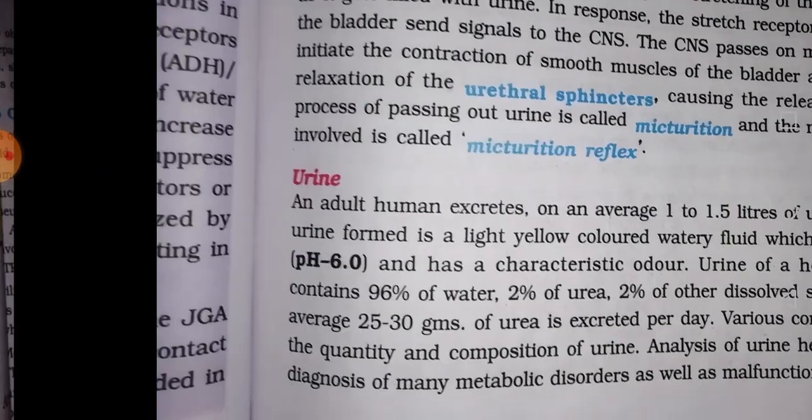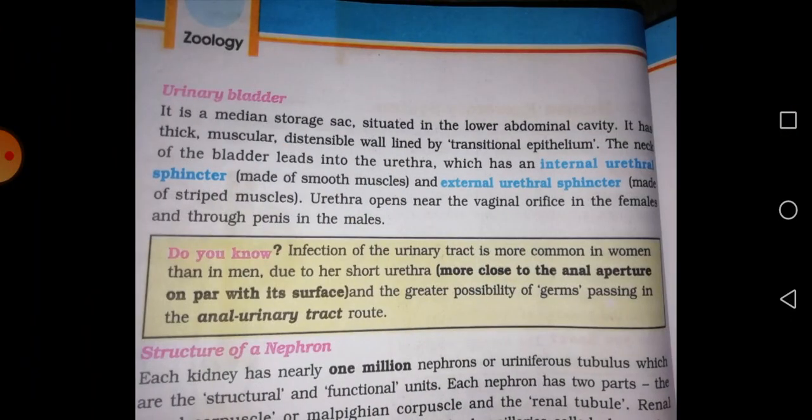Is it clear to everyone? So till now I discussed the anatomy and physiology of the urinary system in brief.